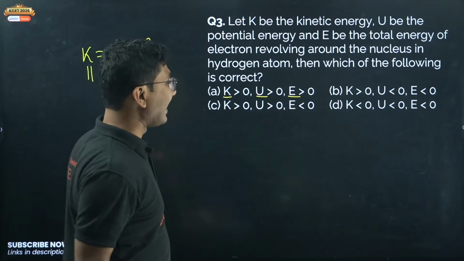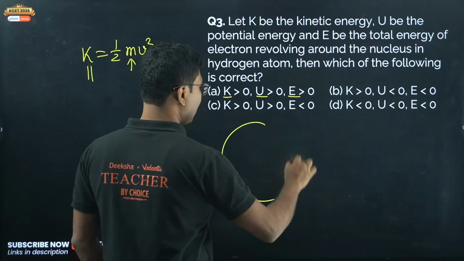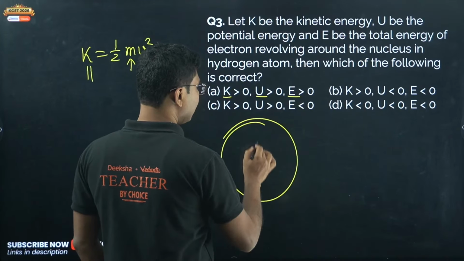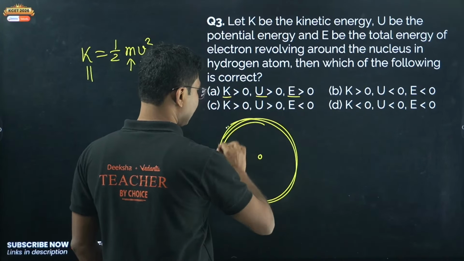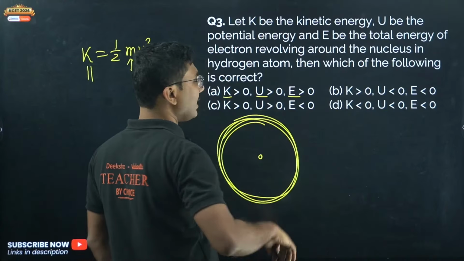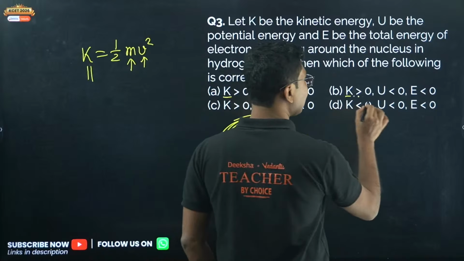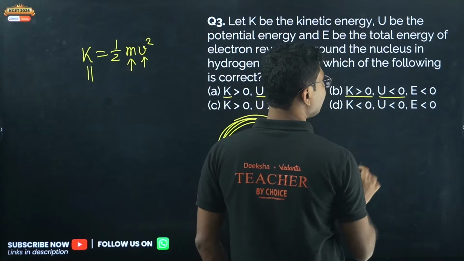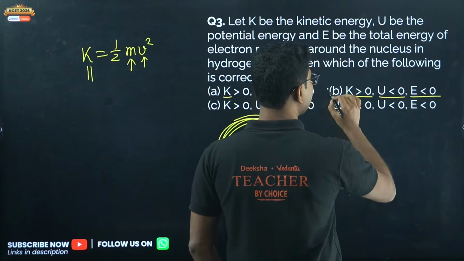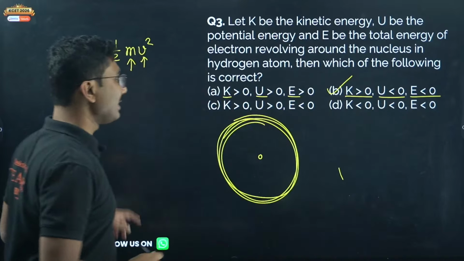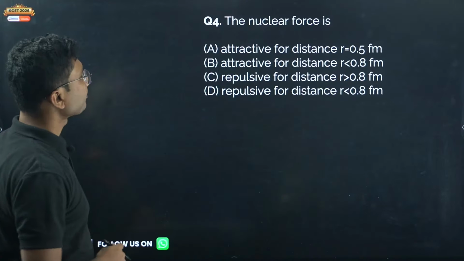Now for any electron which is orbiting around the nucleus, it is stuck with the nucleus. That means its potential energy has to be negative, its total energy also has to be negative. So K is greater than 0, U is less than 0, E is less than 0 is the correct answer. So option B is correct. Now let's move on.